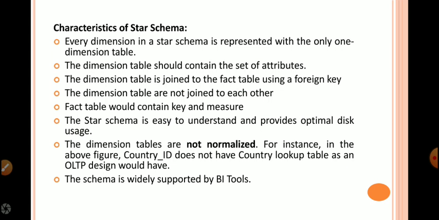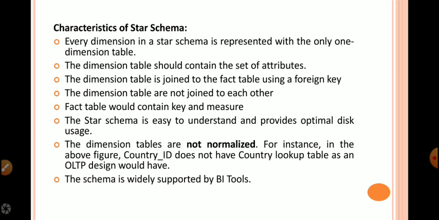Characteristics of star schema. Star schema can also be represented with only one dimension table. A dimension table should contain a set of attributes. A dimension table is joined to the fact table by keeping a foreign key in the fact table for the dimension table. Dimension tables are not joined to each other.